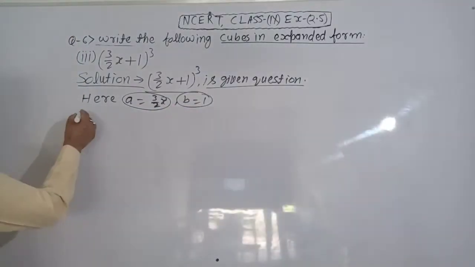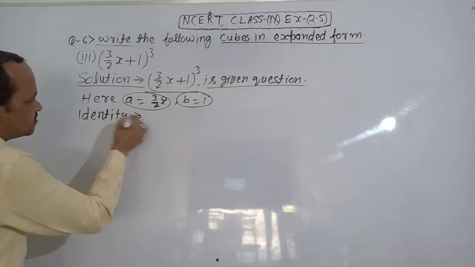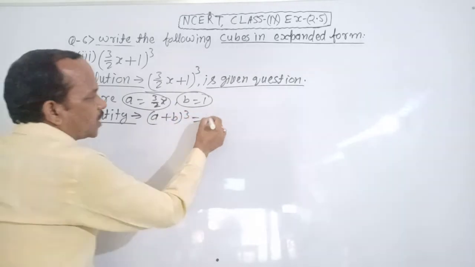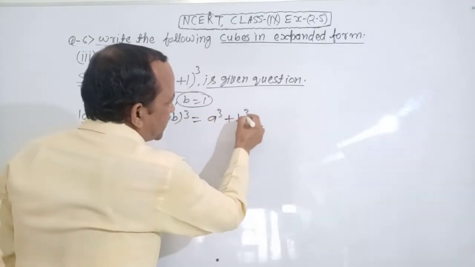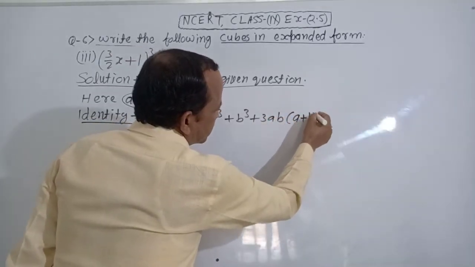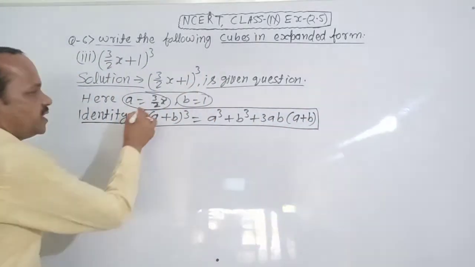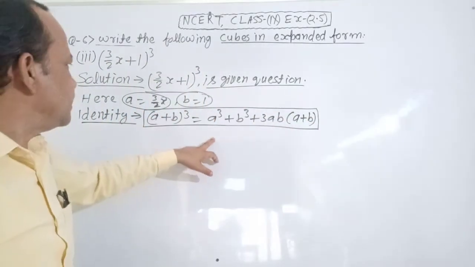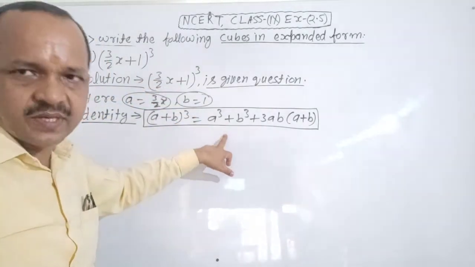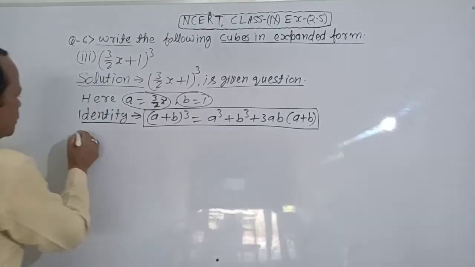Suitable identity: (a plus b) whole cube equal to a cube plus b cube plus 3ab in brackets (a plus b). It is the suitable identity for this question. You can expand this question by the help of this identity. It is very easy. Clear? See the board.